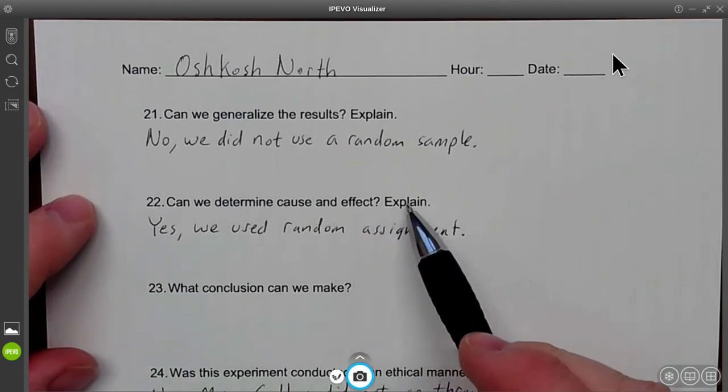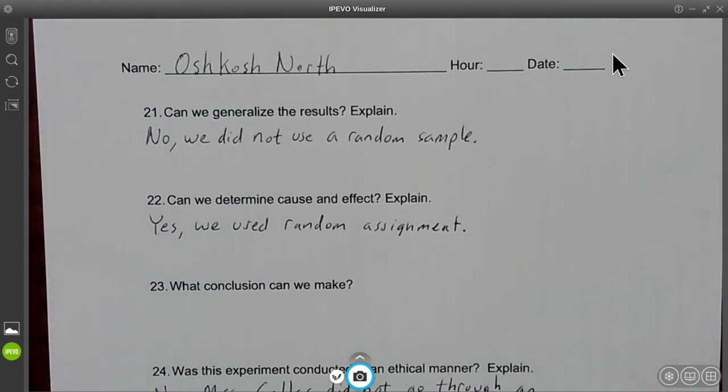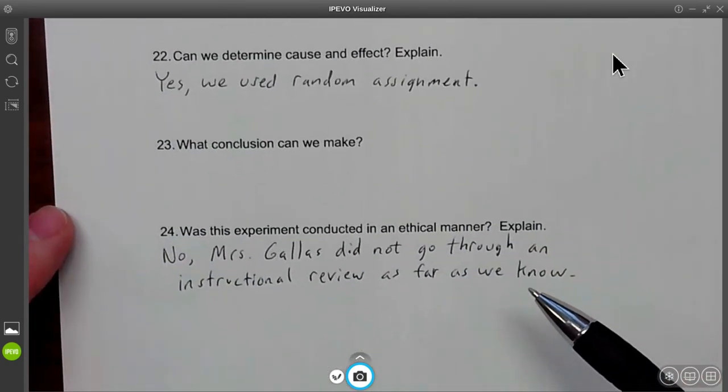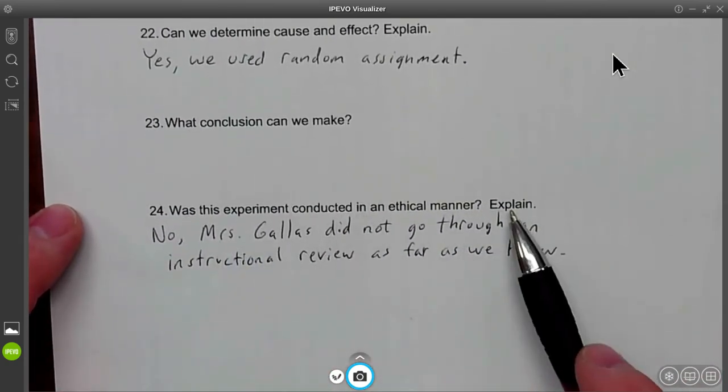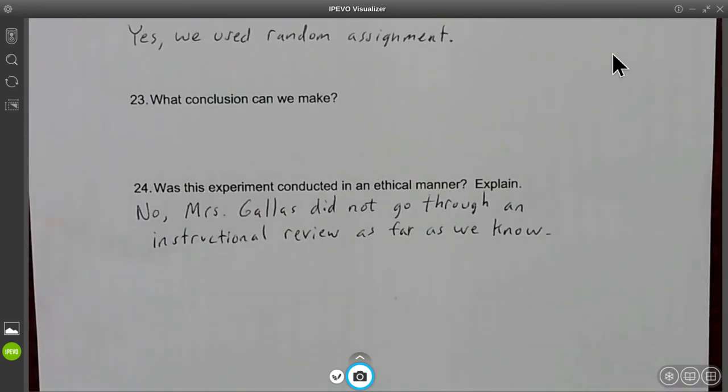Can we determine cause and effect? Yeah, we could use random assignment within our class, which means that we randomly assigned people in our class, and we could determine if there was cause and effect. We could determine if it was statistically significant that the caffeine caused heart rates to rise. Conclusions would depend on whatever data we had. This one talks about that ethical stuff. The ethical stuff is not on the AP test, but it's at the end of the chapter.